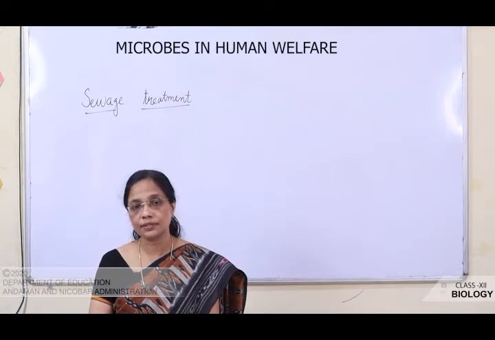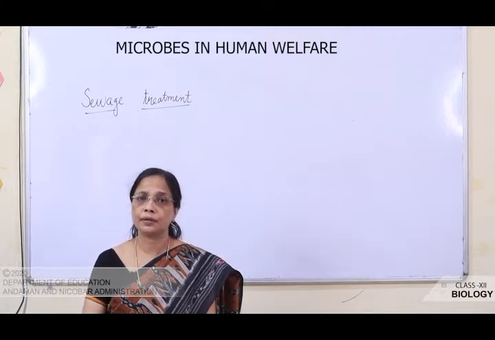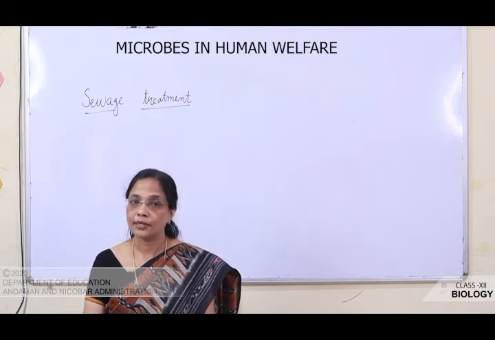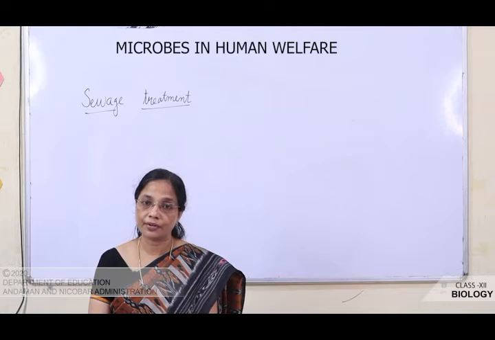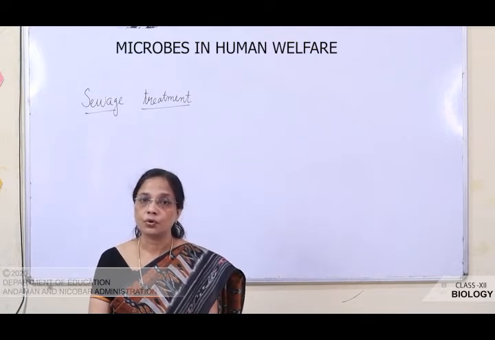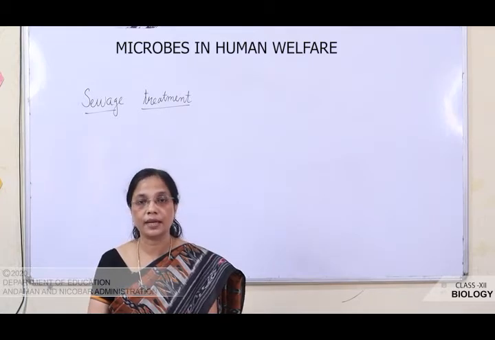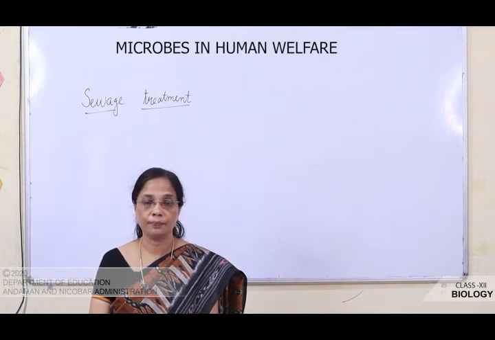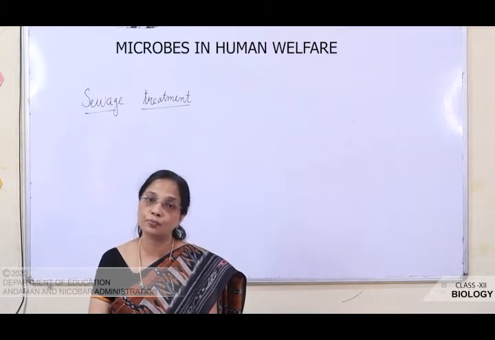So these sewages are removed from the community and where it's to be disposed. It cannot be disposed in the water bodies. Why? If it is disposed in the water bodies, what will happen? Water gets polluted. So if we drink or use for bathing purposes or washing purposes, it will cause waterborne diseases. So we can't dispose these sewages directly into the water bodies like river, lake, sea and all. So before disposing or releasing these sewages into the water bodies, it has to be treated.